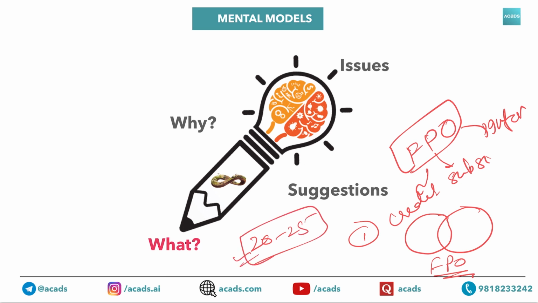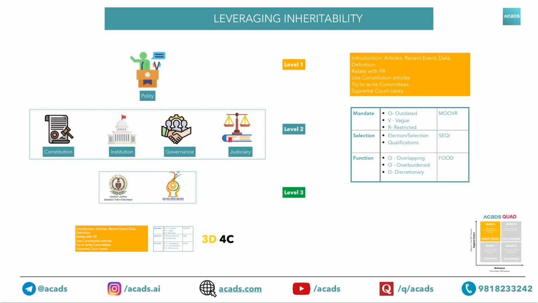Another property that we are going to leverage here is that of inheritability. Inheritability is nothing but a child topic or subtopic has points which can be derived from the templates of the parent topic. So let me explain again using an example. In case of agriculture, this one is for GS2. In case of agriculture, suppose I am talking about subsidies. You can even focus on MSP also. It can be a specific type of subsidy. Here the agriculture.